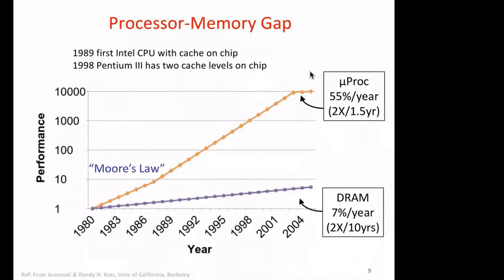Now look at this curve. The orange curve shows the performance of the CPU or processor, and this line, the purple or blue line, I don't know what you call it, is the performance of memory, DRAM. Whenever you use the word DRAM, it is actually main memory.